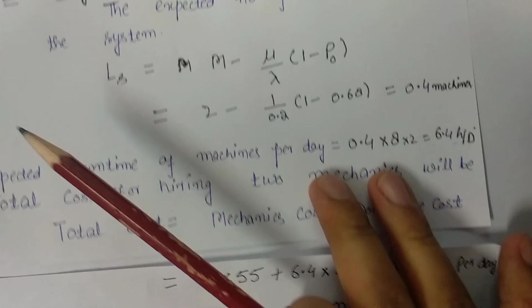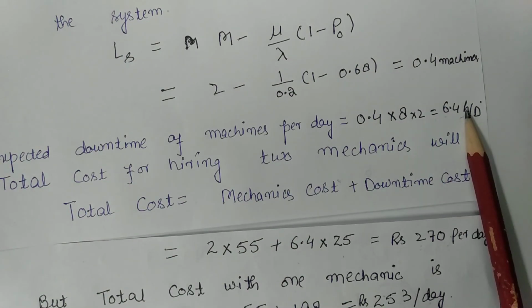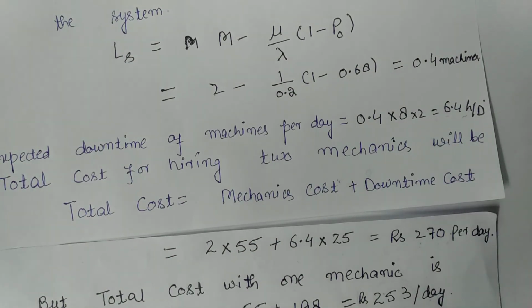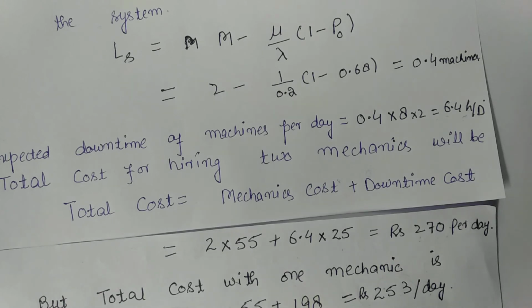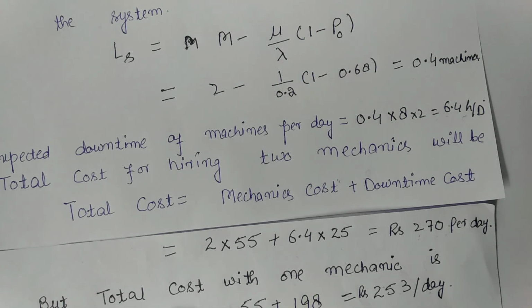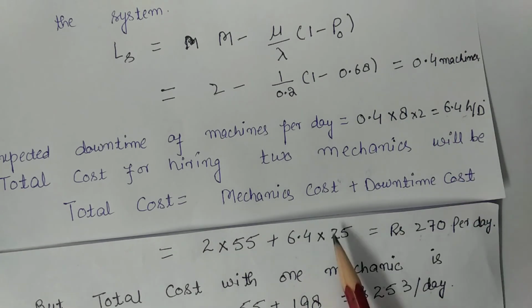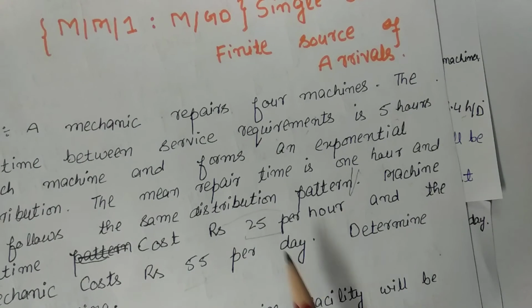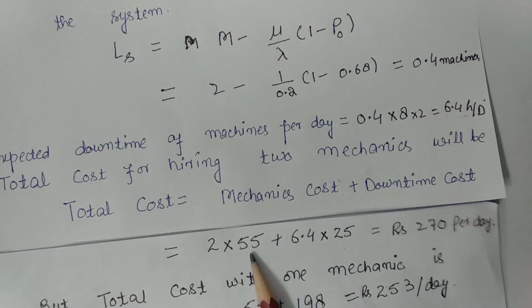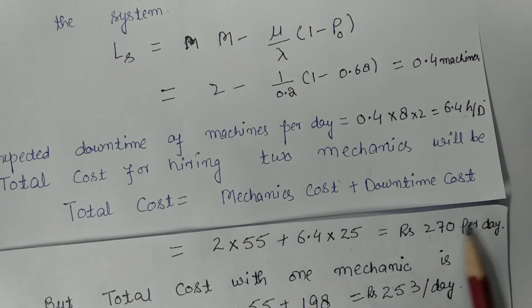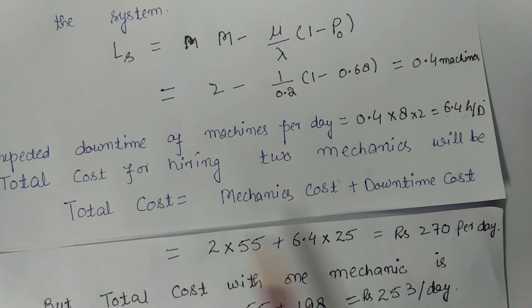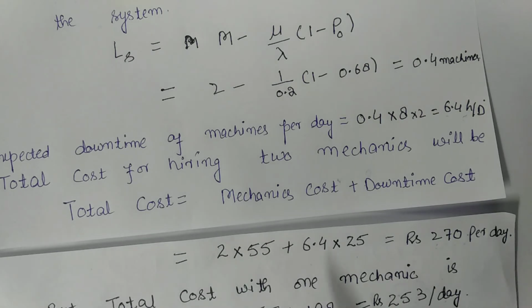The downtime cost will be 0.65 hours. In this part we are assuming that there are two mechanics, so 0.4 into 25, where 25 is the downtime cost per hour. After simplifying I will get Rs 270 per day. So the total cost is Rs 270 per day when we are hiring two mechanics.